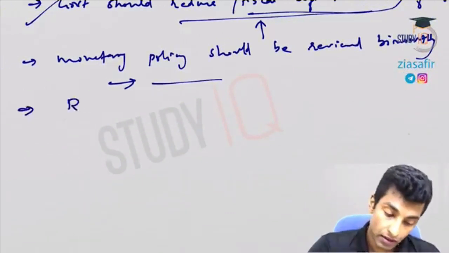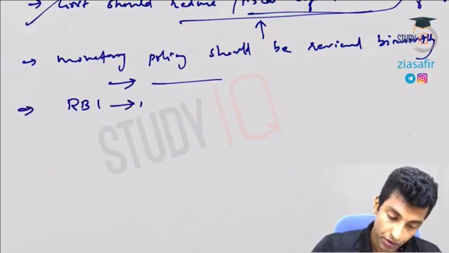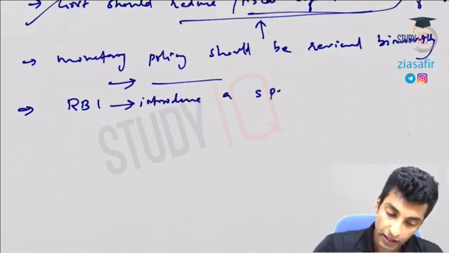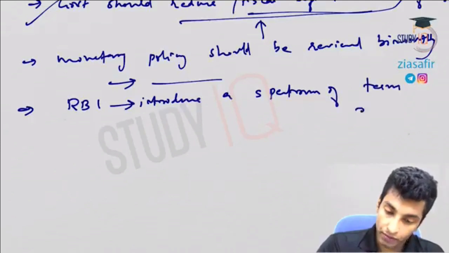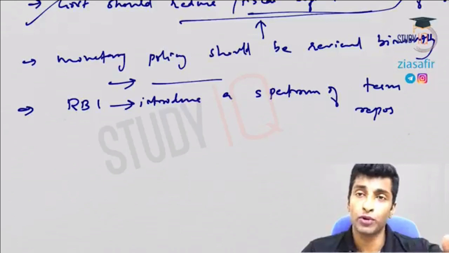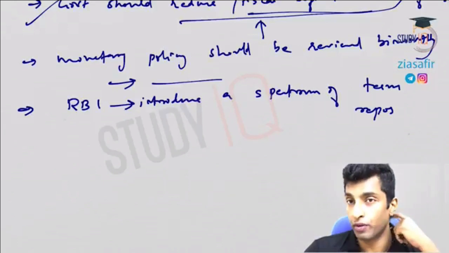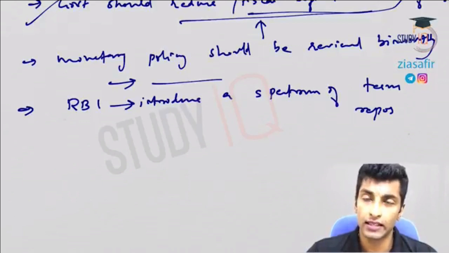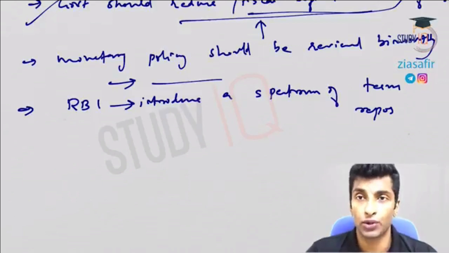Okay, next one, RBI should introduce a spectrum of term repos. Term repos means, actually this is similar to repos having larger maturity period. Like before it was 2 weeks, now it will be like 56 days. That means 8 weeks, it was actually accepted.